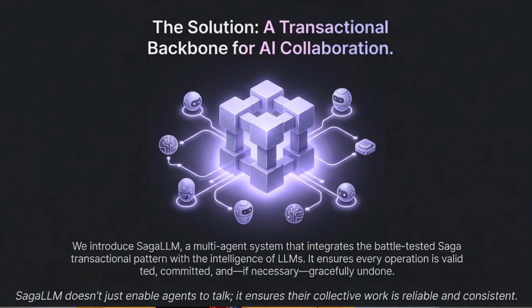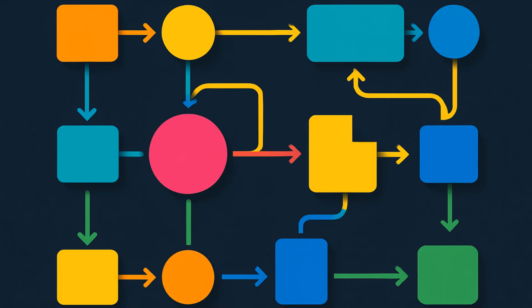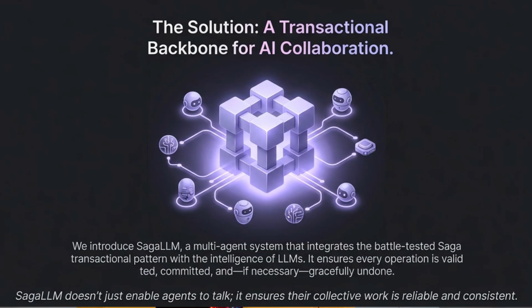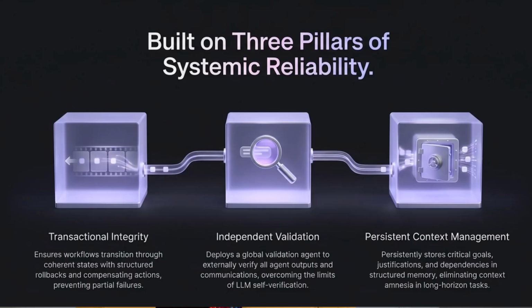This paper proposes SagaLLM, which treats multi-agent collaboration like a distributed system. SagaLLM integrates the classic Saga transaction paradigm from distributed systems like microservices into LLM-based agents. Every step is validated, every action is logged, and if something fails, the system recovers gracefully.